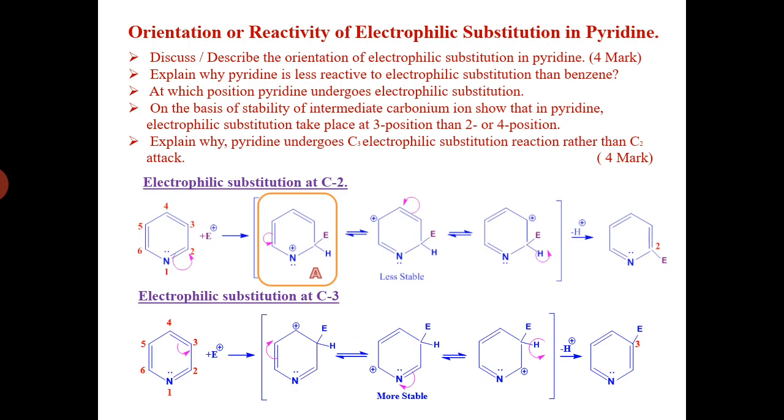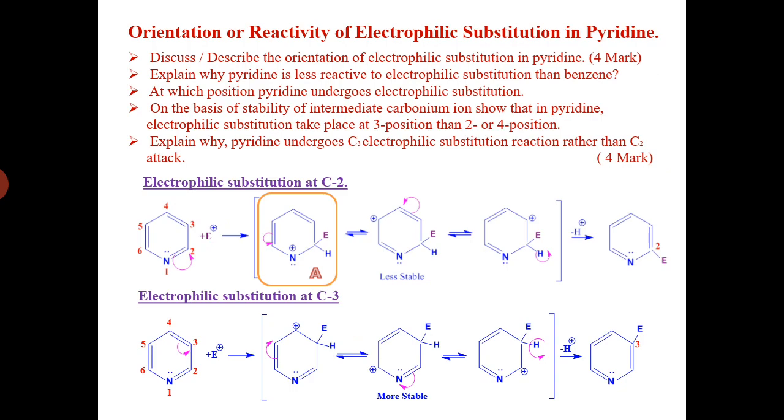On the basis of stability of the intermediate carbonium ion, show that in pyridine, electrophilic substitution takes place at the 3 position rather than 2 or 4. This has also been asked for 4 marks. And explain why pyridine undergoes C3 electrophilic substitution rather than C2 attack.